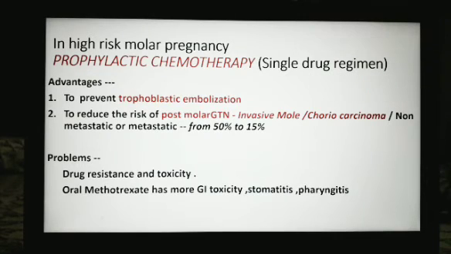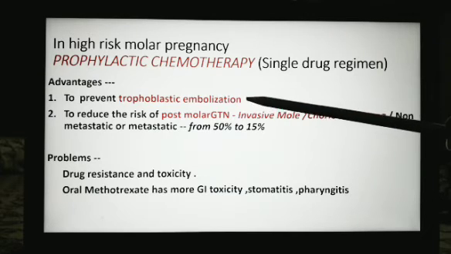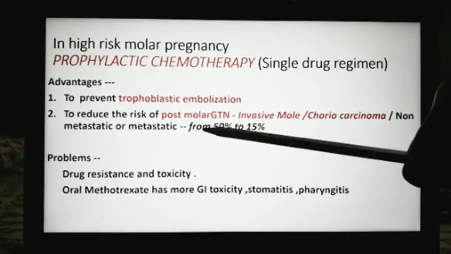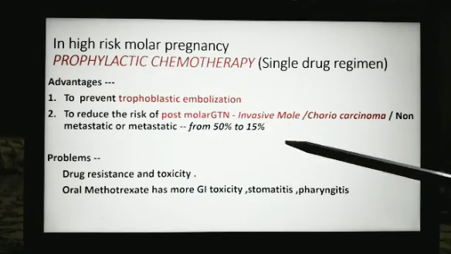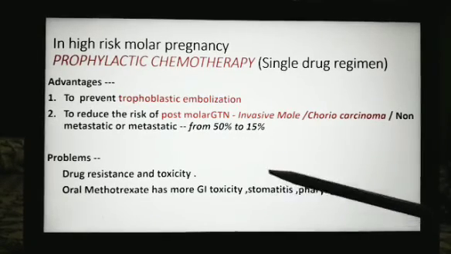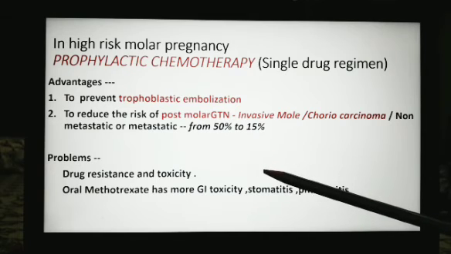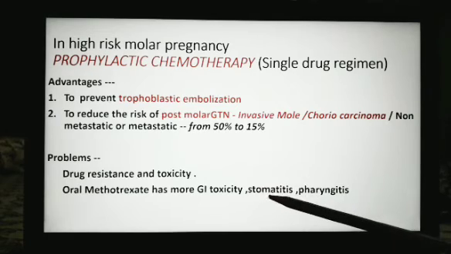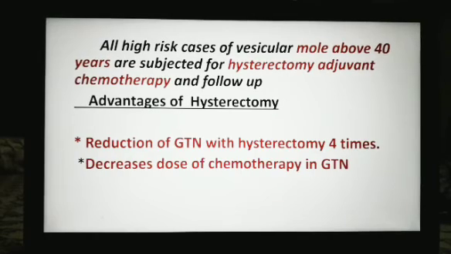Prophylactic chemotherapy, the advantages are it prevents the trophoblastic embolization post evacuation. That is one advantage. The second advantage is it reduces the risk of post molar GTN, invasive mole or choriocarcinoma, from 50% to 15%. But there are some problems of this chemotherapy, like there is a risk of drug resistance and toxicity. Oral methotrexate has more GI tract toxicity in the form of stomatitis, pharyngitis. Hence, injectable methotrexate is preferred.